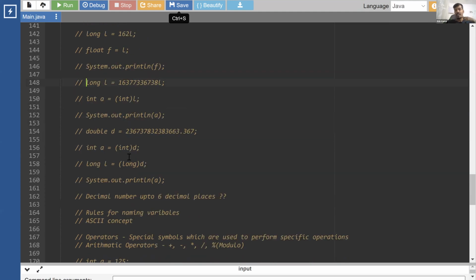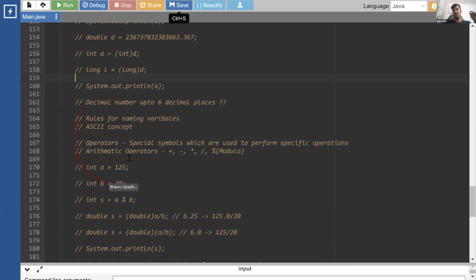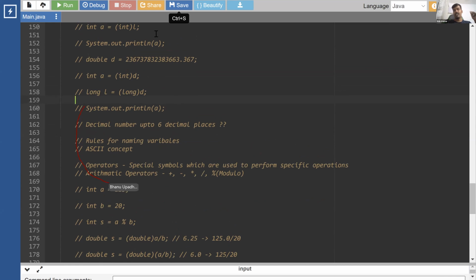Okay. Same goes for double to integer, double to long conversion, or any other conversion. You just have to see this. If it is resulting in loss of data, then Java won't allow it, right? If it is not resulting in any loss of data, then Java will allow it, right?